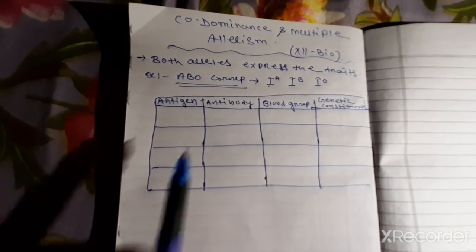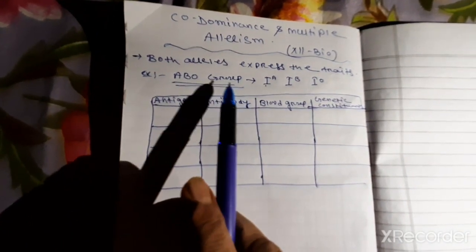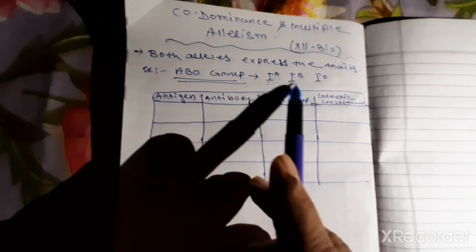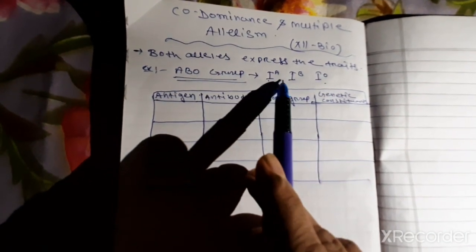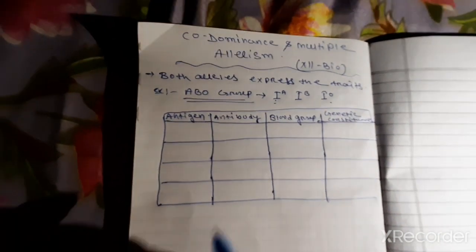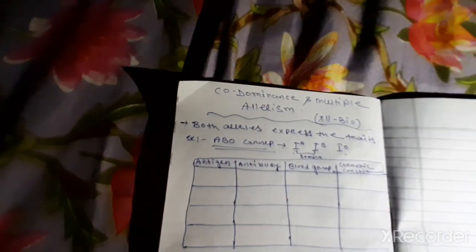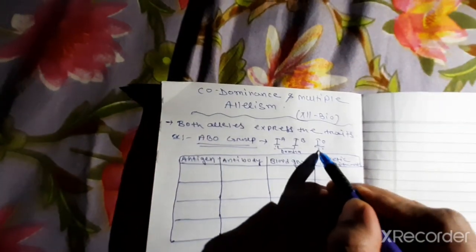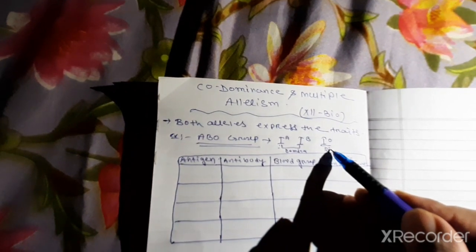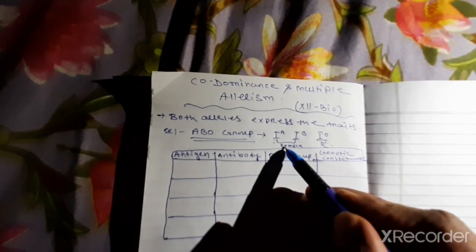For example, I am giving the ABO blood group of the human being. The ABO group is a trait, a characteristic, which is controlled by three alleles. You can see here three alleles: IA, IB and IO. IA and IB are dominant. However, IO is recessive. That means the recessive gene will never express the character, however the dominant gene will express the character.